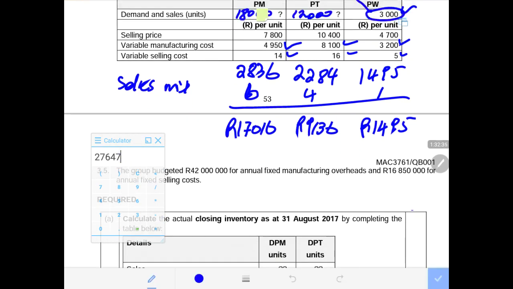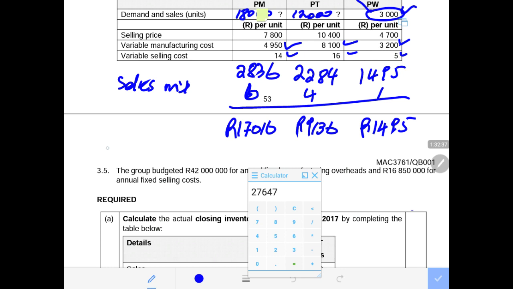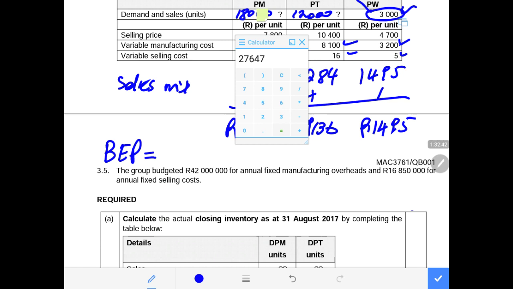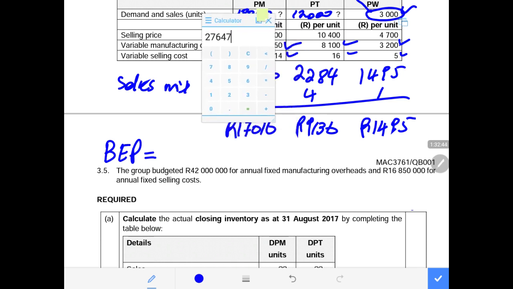Then now we can calculate the so-called break-even point. You might be wondering, why, Mr. Mjongwana, are you calculating break-even point? It is because for us to calculate the margin of safety percentage, we need the units at the break-even point. That is the formula. The formula says expected sales minus break-even sales units. So break-even point is necessary in the calculation of the margin of safety percentage.